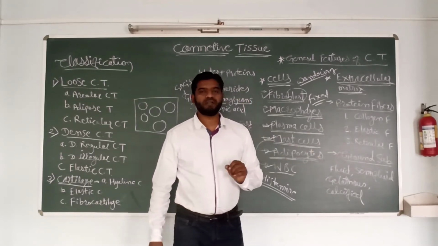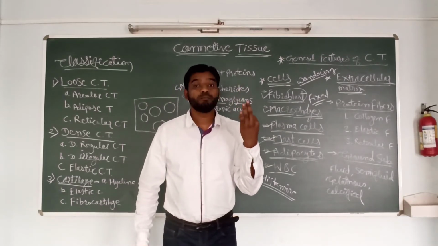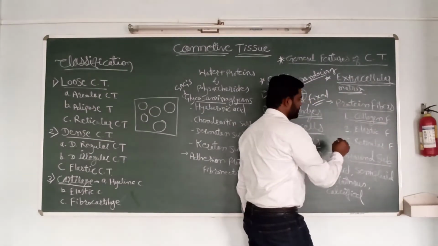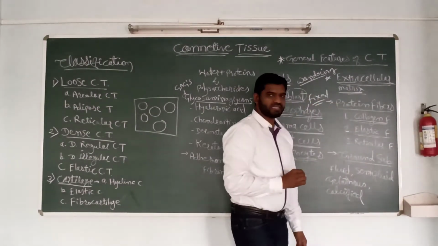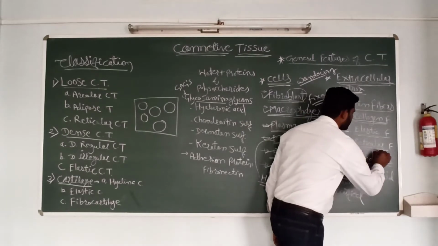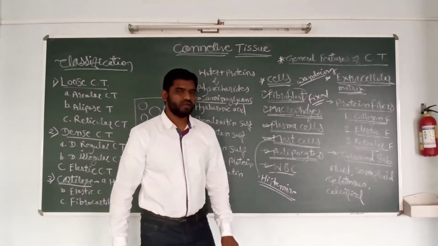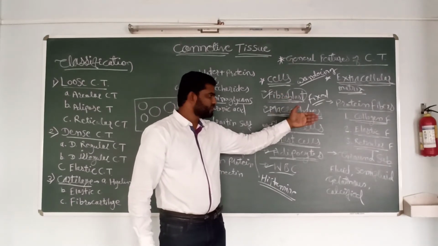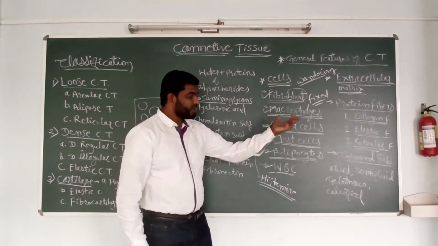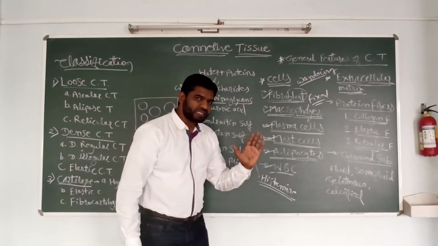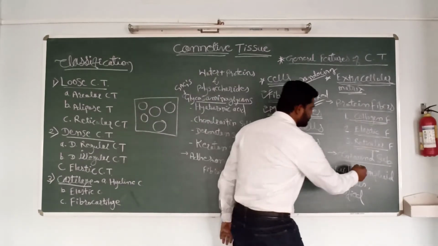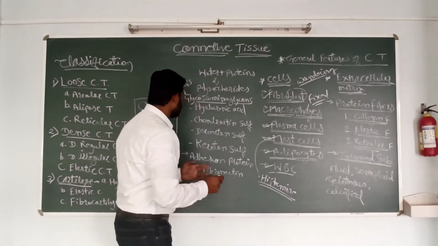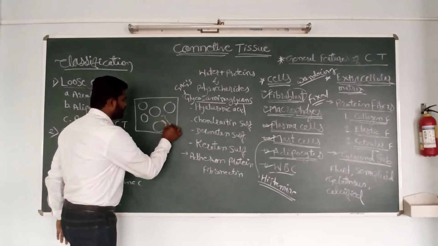Three types of protein fibers are present. One is collagen fiber. Number 2, elastic fiber. Number 3, reticular fiber. They are produced by the cells of connective tissue. Another important substance which is a part of extracellular matrix is the ground substance. Ground substance is present between the cells and the fibers.